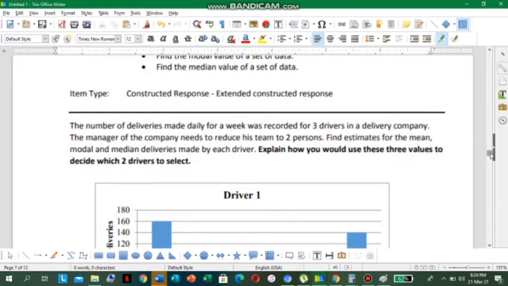The median is the middle value when a data set is ordered from least to greatest. And the mode is the number that occurs most often in a data set.